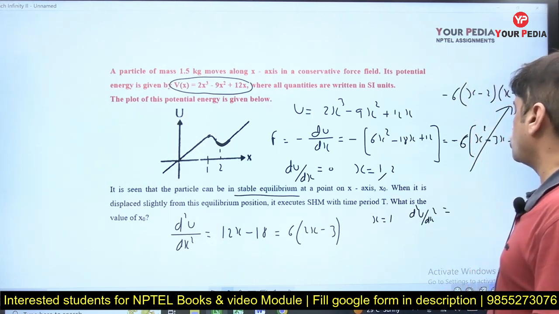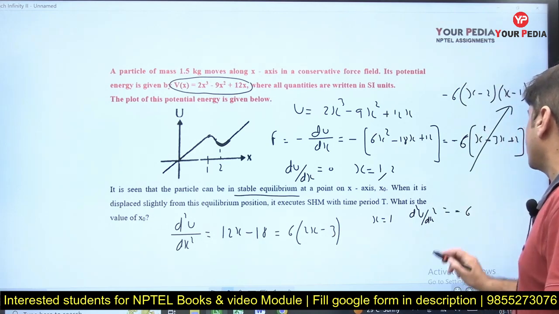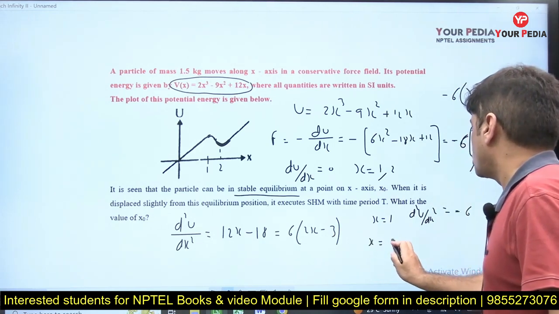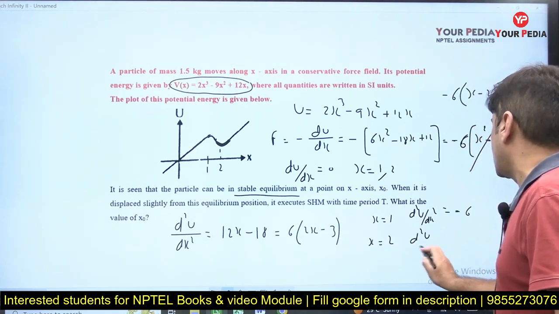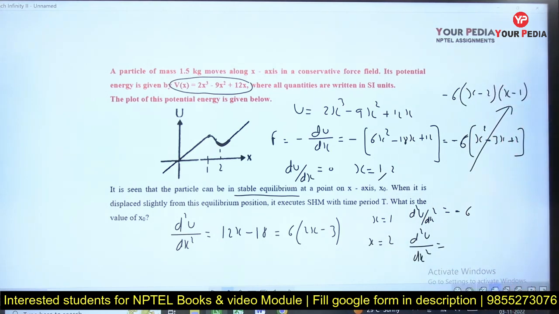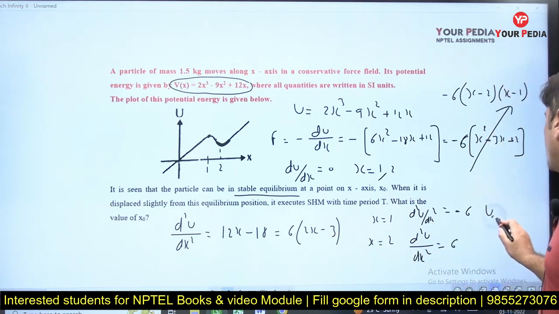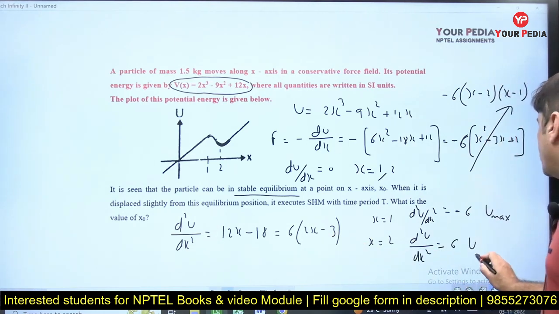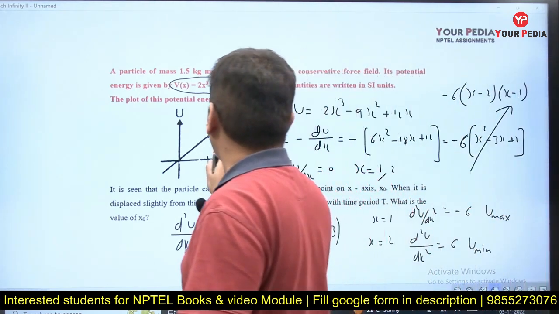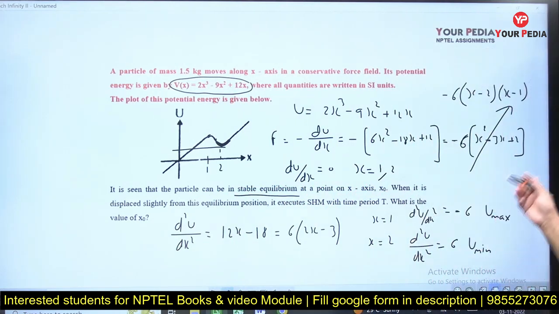It comes out to be 2 minus 3 times 6, that is minus 6. At x equal to 2, it comes out to be 4 minus 3 times 6, this is 6. So here U is maximum and here U is minimum. So at x equal to 2, U is minimum, and at x equal to 1, it is maximum.